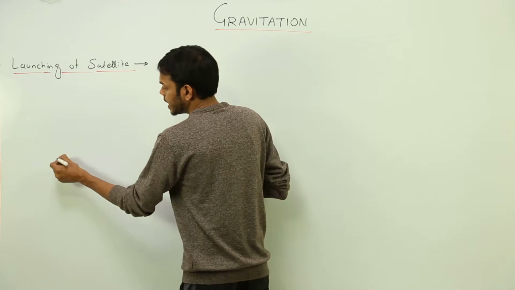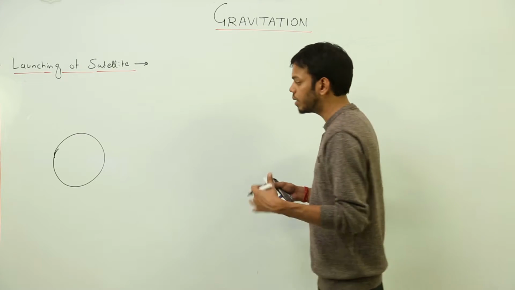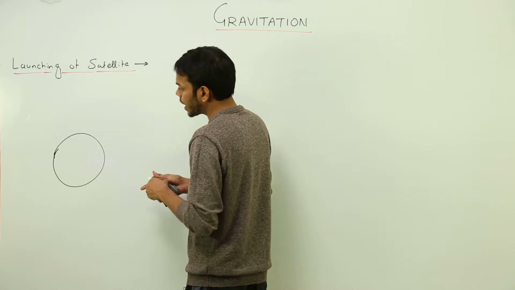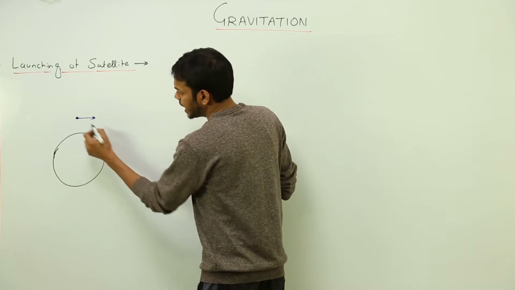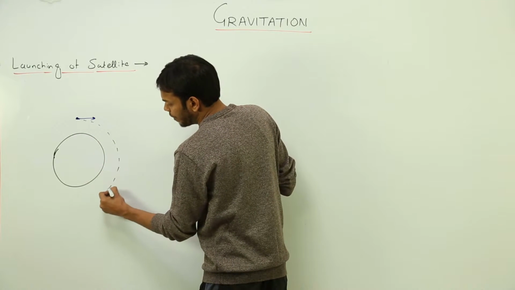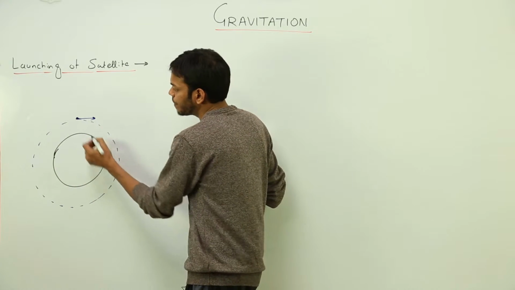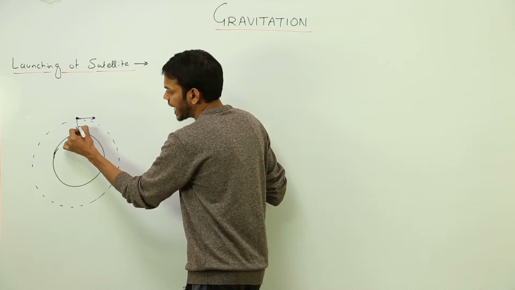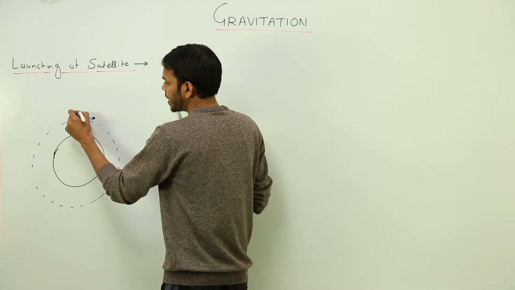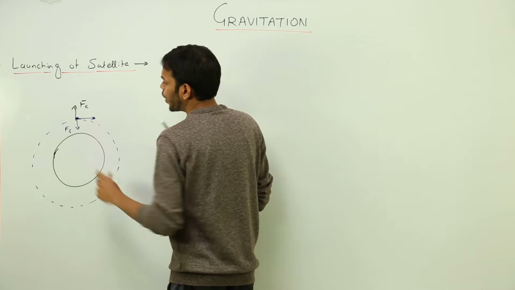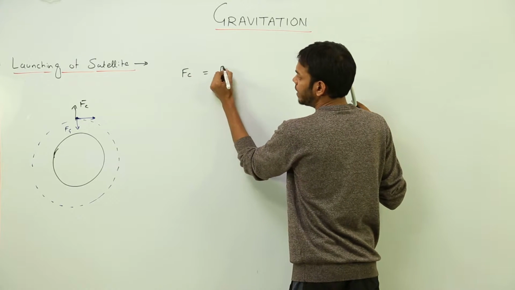In this case, this was the Earth or the planet about which the satellite is taking the circular path or revolving around it. So its velocity must be something so that it tries to fall on the surface due to gravitational pull, but every time it misses. So here what is happening? The gravitational force of attraction is balanced by the centripetal force which is required for the body to be in circular motion. So centripetal force is provided by gravitational force.